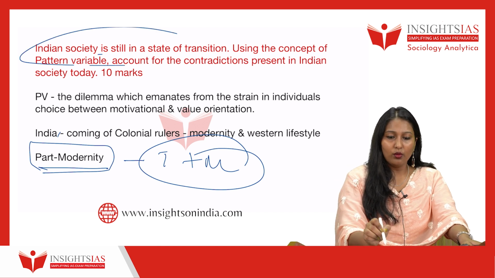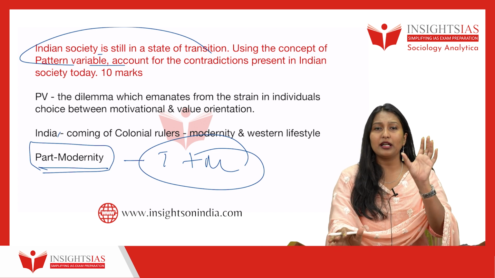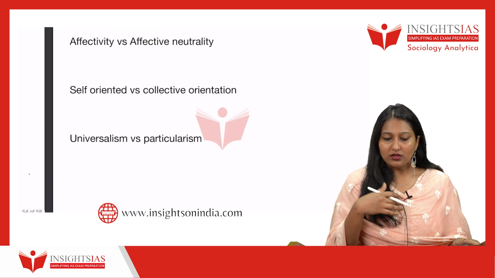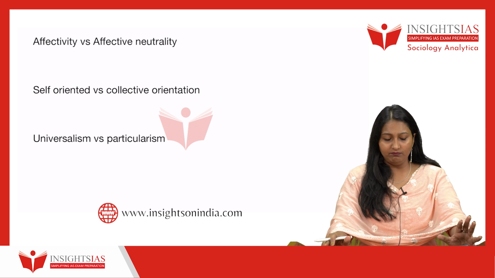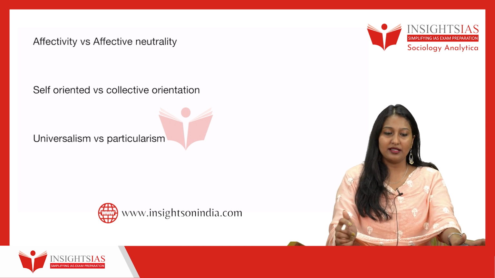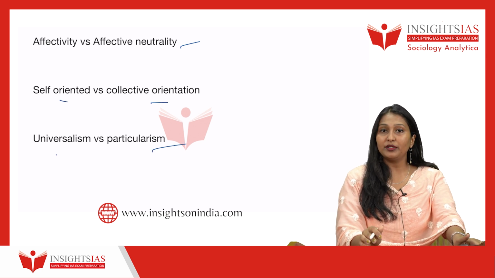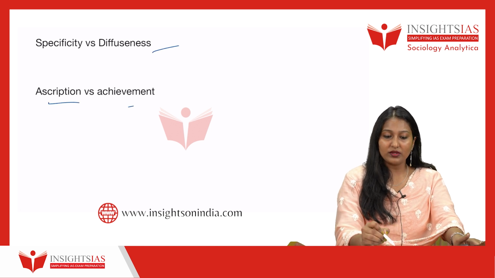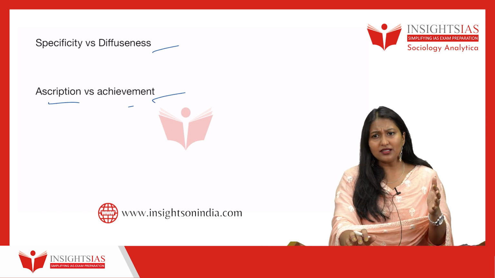So the first part is over. The second part, using this concept of pattern variable, explain the contradictions present in Indian society. So now let's move on to the pattern variables. As we know, Parsons talks about five patterns, isn't it? Affectivity versus affective neutrality, self-orientation versus collective orientation, universalism versus particularism, specificity versus diffusion, and finally ascription versus achievement. So these are the five patterns that Parsons talks about.